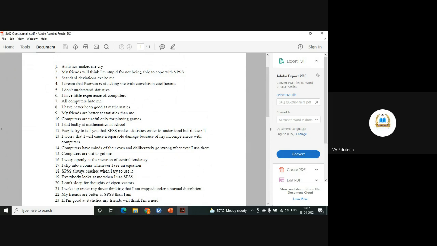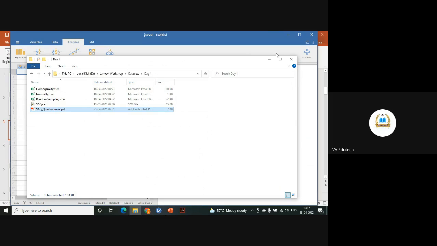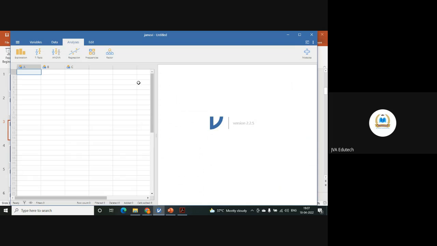That is the Likert scale, strongly disagree to strongly agree. So, two or three of these statements we will put in Jamovi to help you understand how we create variables in Jamovi, like we do in SPSS. So, just confirm once you have opened this software. I have already shared the link to download and install the software.